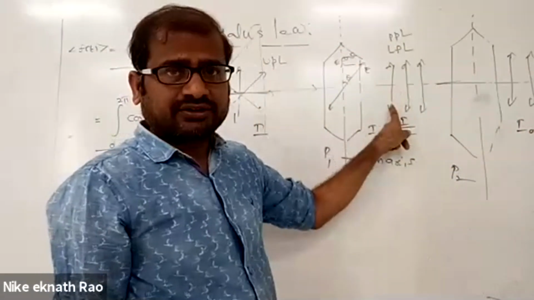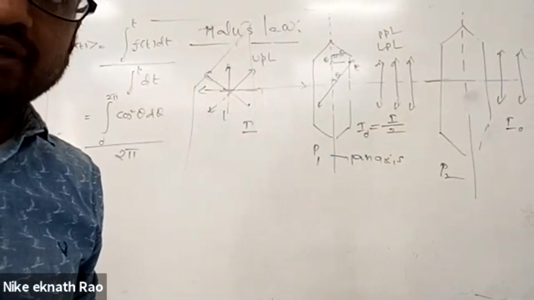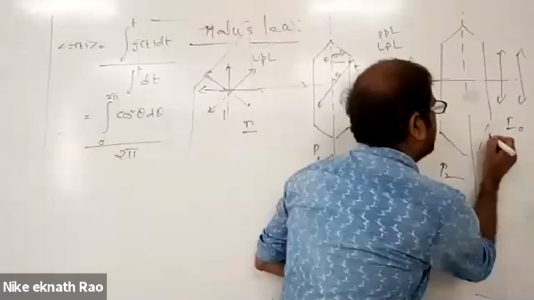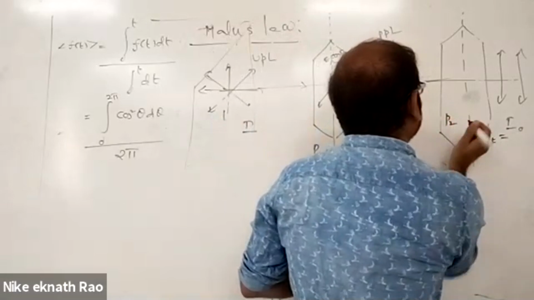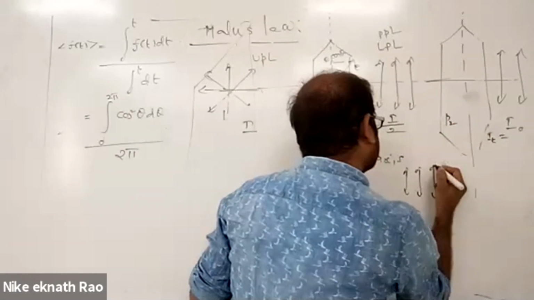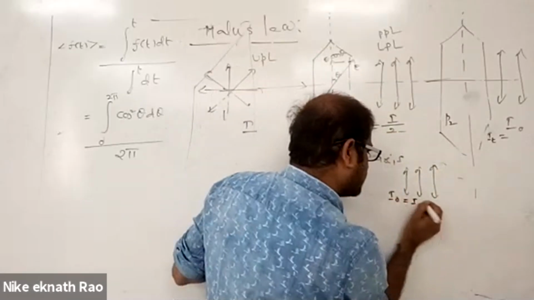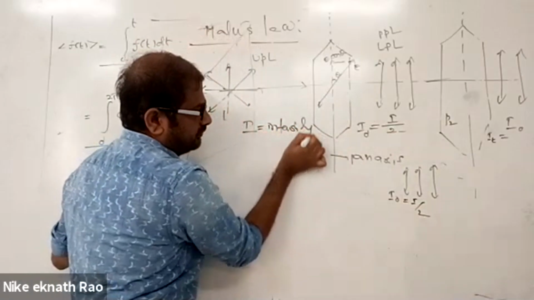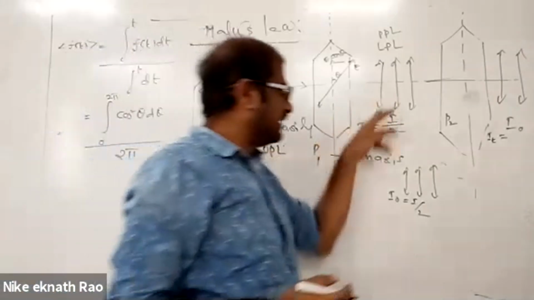This is not ordinary light. So the entire intensity will be whatever this light has on incidence, I0, and the same transmitted light intensity, also I0. But if I rotate P2, now this light which is coming here has intensity half of the incident intensity. This is now I0, which is equal to I by 2, where I is the intensity of the unpolarized incident light. The polarized light is I by 2.